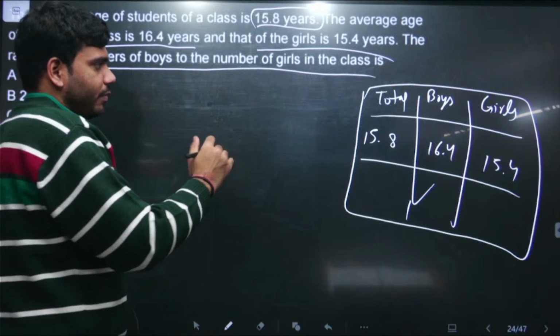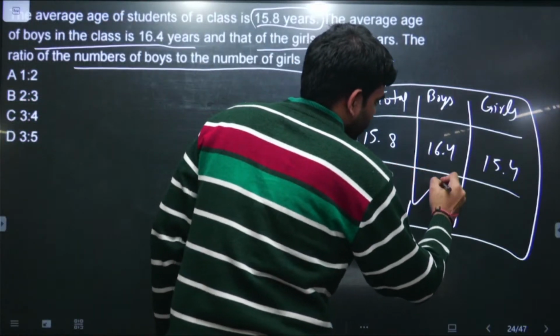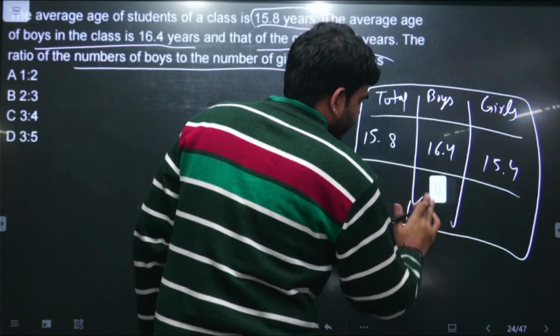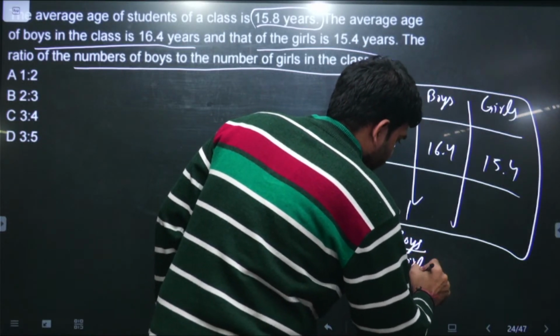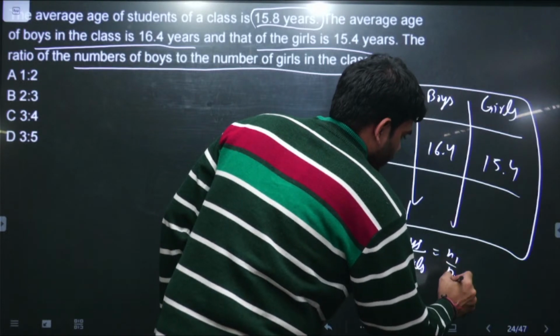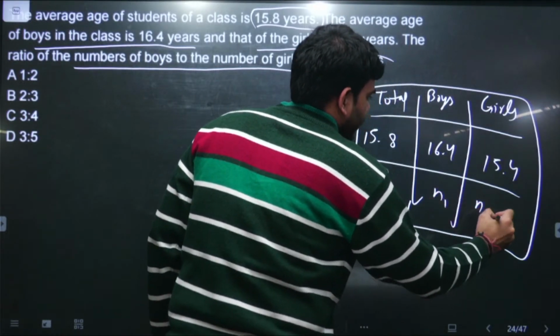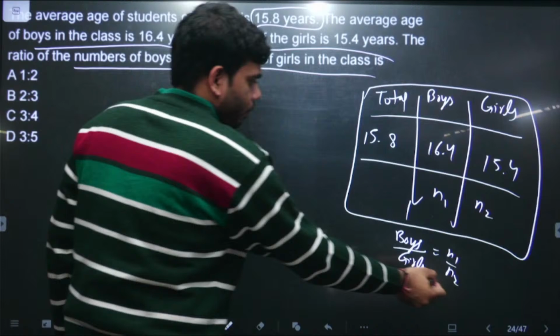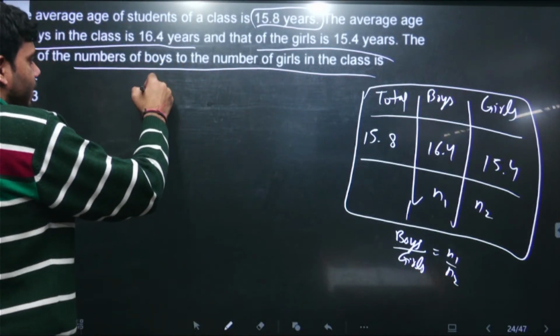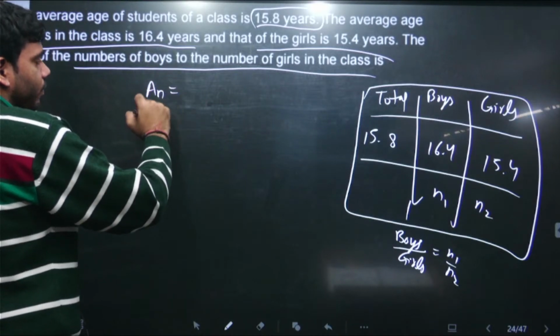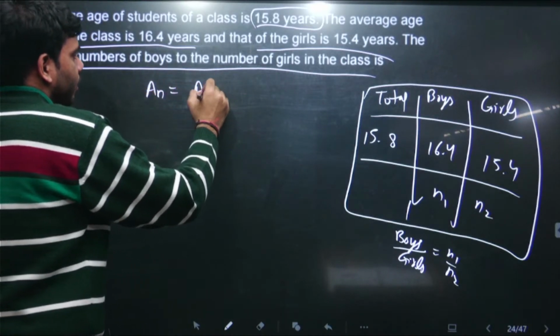So the formula that we need to use over here is, let us imagine the ratio of number of boys to number of girls is n1 by n2. So इसमें using this weighted mean, we can say the weighted mean of different commodities will be this thing.